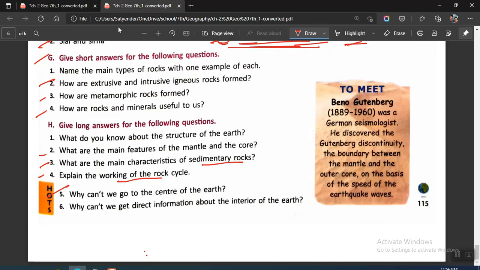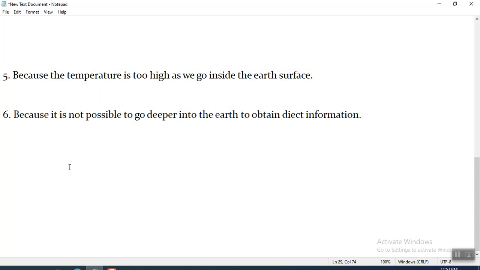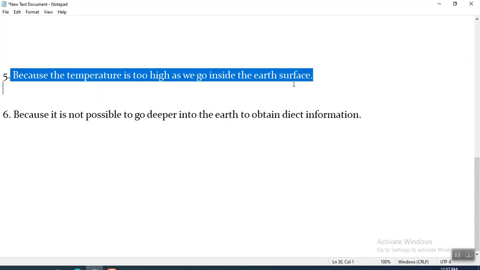Okay, all right. Now we move on to the fifth question, that is, why can't we go to the center of the earth? Because it is really hot. We have studied this thing. So as part of your answer for this one, you will be writing: because the temperature is too high as we go inside the earth's surface. That will be the answer to this one.